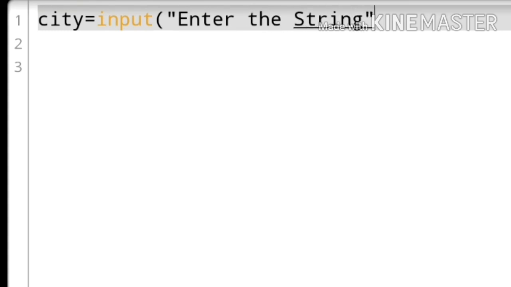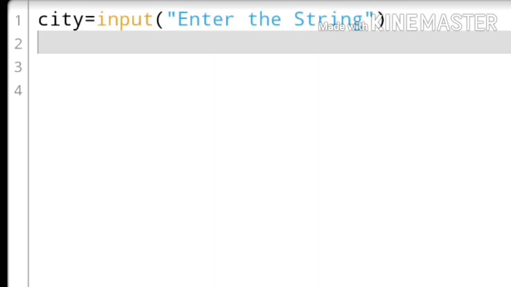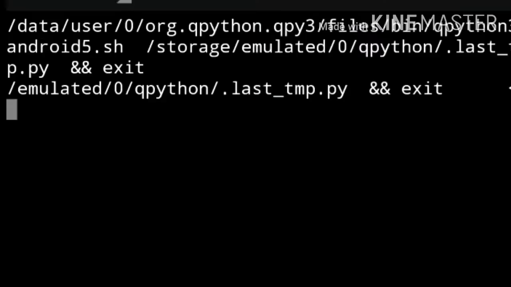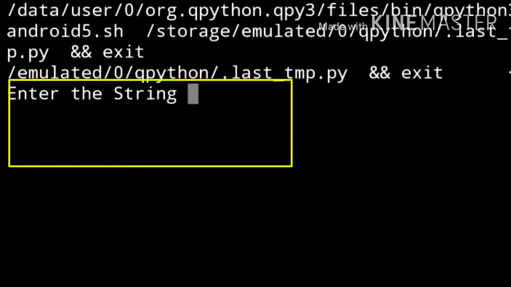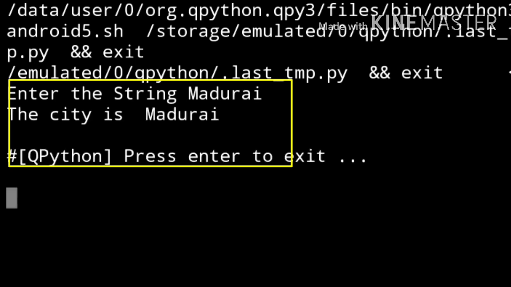Next we can try the input function, that is we can use the prompt string inside the input function. For this I try the same example we discussed earlier. City equal to input of double quotes, within double quotes I enter the string. Next line I use print, that is print within double quotes the city is. So what I have received as input can be added in the print statement. Again I save the file and then run the program. I get the result as the city is Madurai.